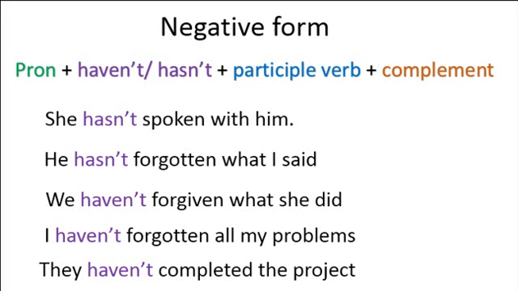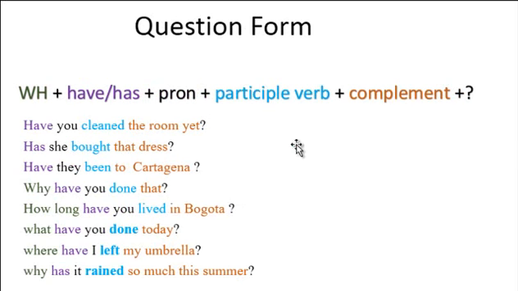Okay, and now I'm going to show you how to form the question in the present perfect. Question form is very easy. Now, in the question form, you use the W question. There are several W questions.